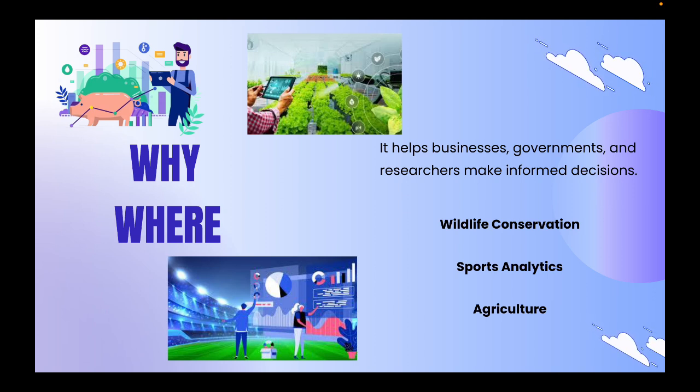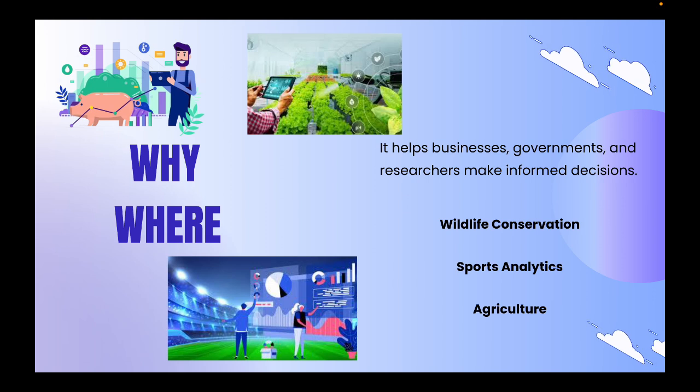Examples are like in wildlife conservation, data scientists use satellite images to track endangered species and predict poaching activities. Next, in sports analytics, teams analyze players' movements and biometrics to optimize training and prevent injuries.